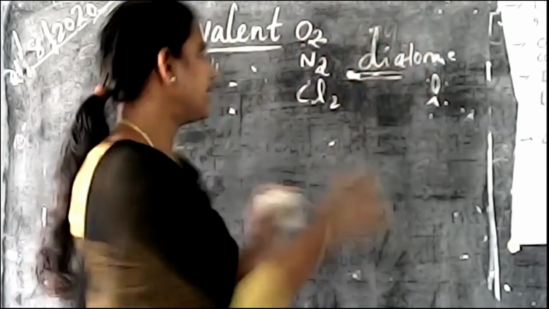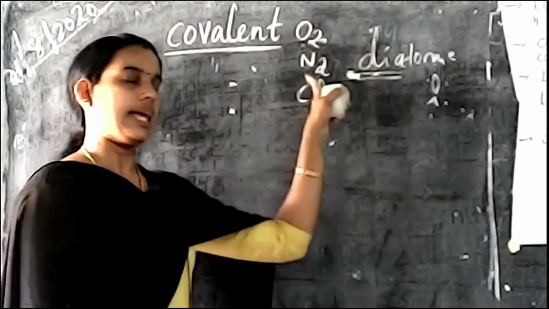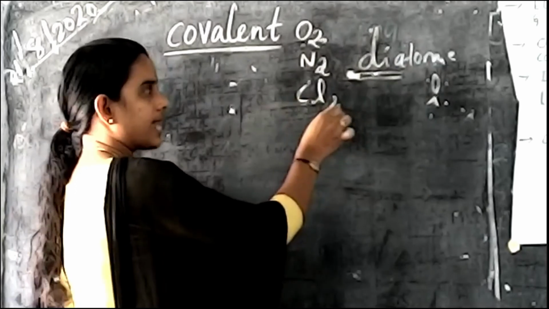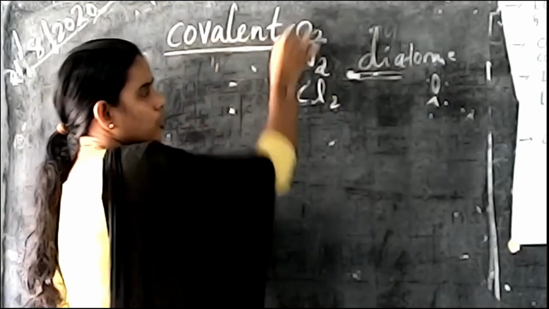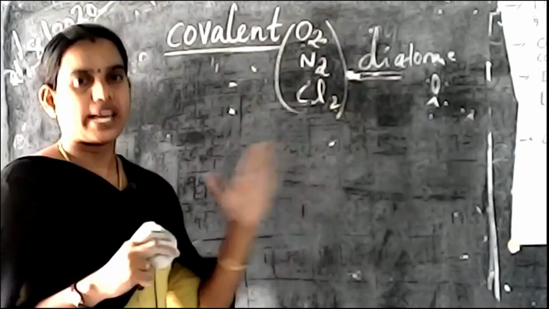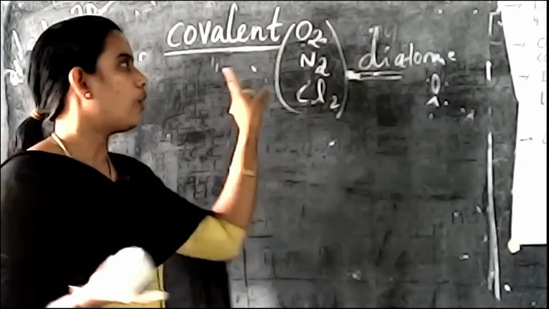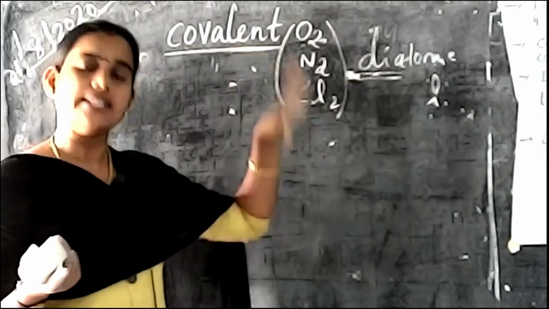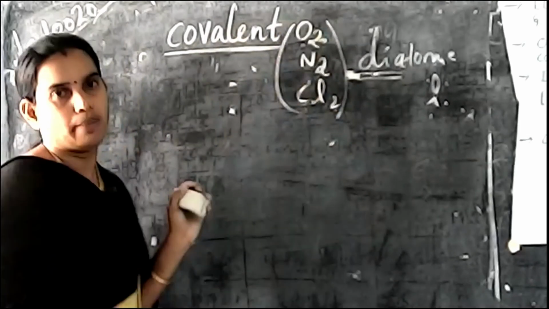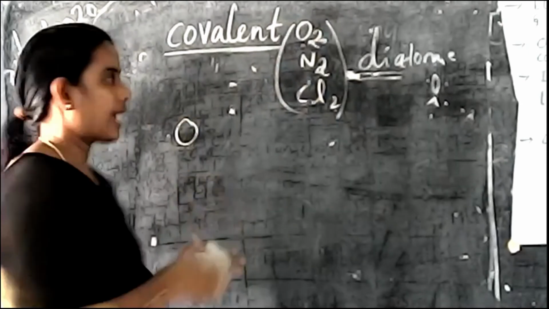Here oxygen consists of 2 atoms, so it is diatomic. Like that, nitrogen consists of 2 atoms, diatomic. Chlorine also diatomic. So covalent exists only between the same elements, not different elements. But ionic bonding involves different elements. Covalent involves only the same compounds. So here I am taking the oxygen element as the example.